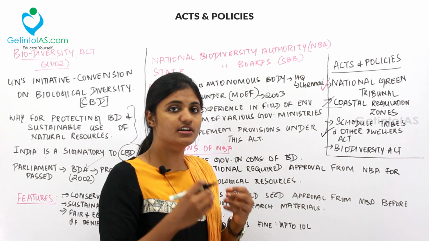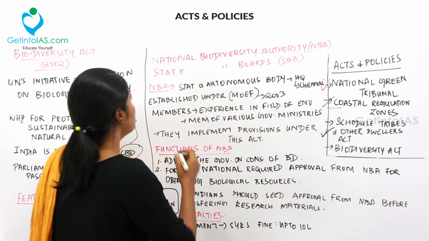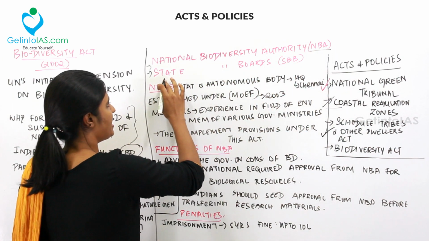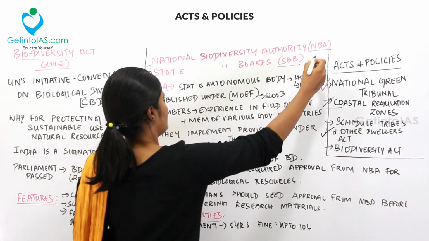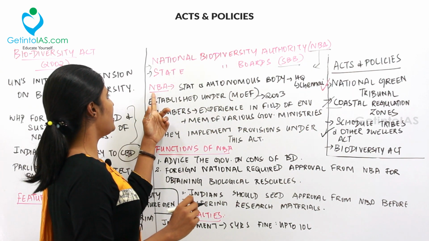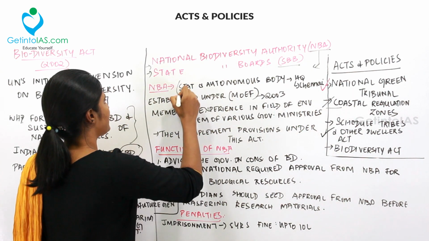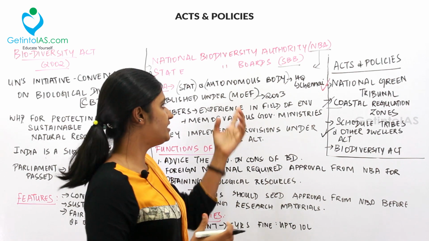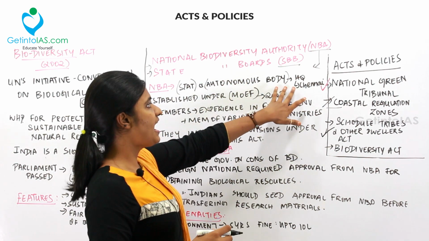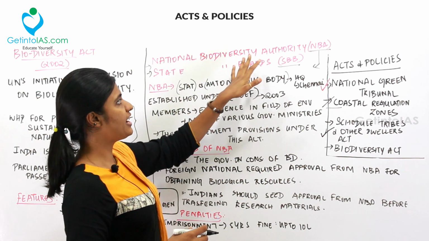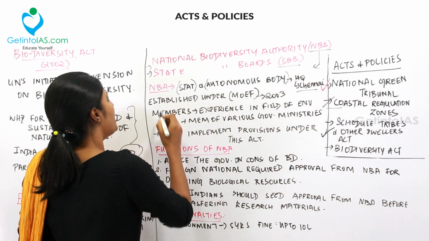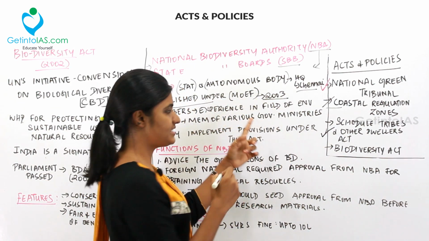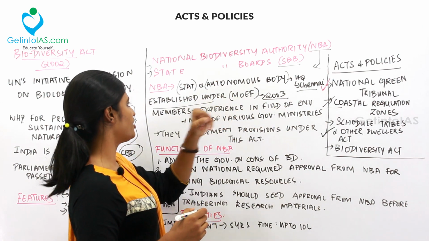And then coming to the setup of the Biodiversity Act of 2002, there are two setups. First one is the National Biodiversity Authority, NBA, and the State Biodiversity Boards, SBB. This NBA is very, very important. What does the NBA denote? It is a statutory and autonomous body, that is, it is not dependent on any other body, it is independent and makes its own decision. The headquarters of the National Biodiversity Authority is in Chennai. It was established in 2003 by the Ministry of Environment and Forest.